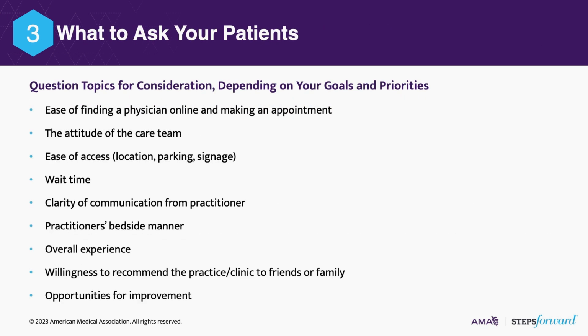When you're creating your survey, here are some categories of information you may want to consider to guide the questions that you choose to ask. So, ease of finding a physician online and making an appointment. The attitude of the care team. Ease of access, for example, your location, parking, or signage. Wait times in your office and in your exam rooms. Clarity of communication from providers. Providers' bedside manner. The overall patient experience. Patients' willingness to recommend your practice to others. And finally, areas for improvement.